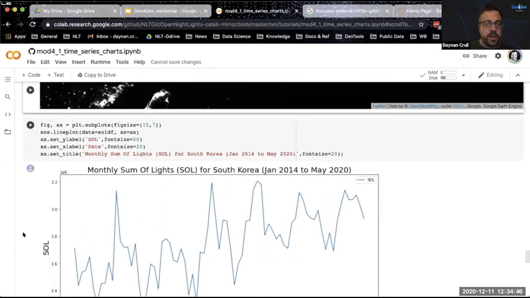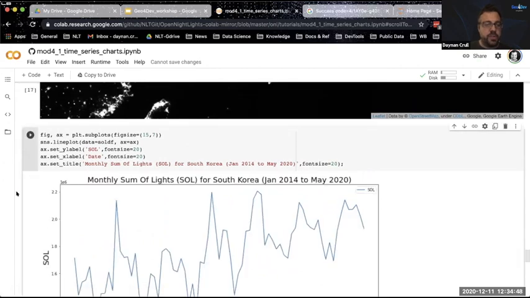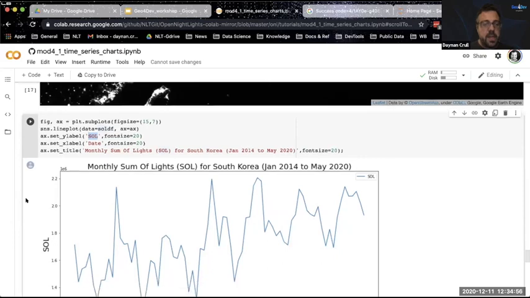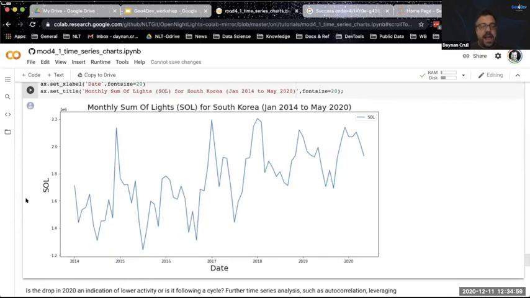But obviously what we want to do is plot a time series. And so just as before, we have our data frame. In this case, our data frame is called sol_df, but otherwise everything's the same. We're just creating different labels. So now what we have as our y-axis is the sum of lights. We have the actual sum of every pixel of light in South Korea within that geometry.